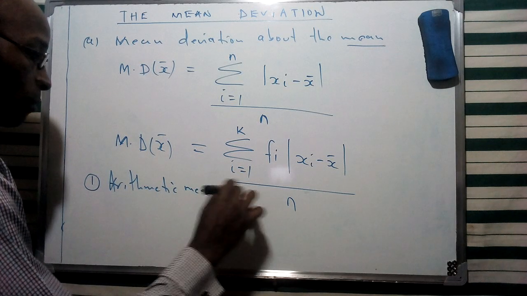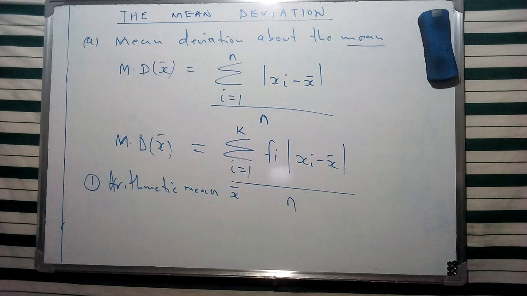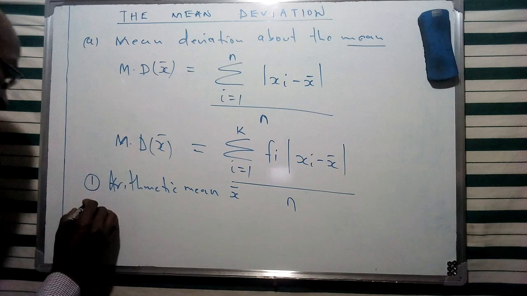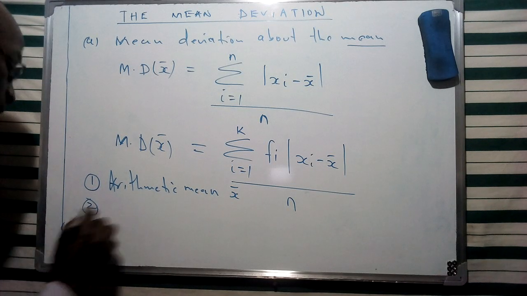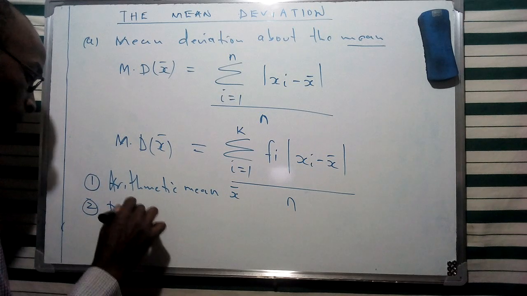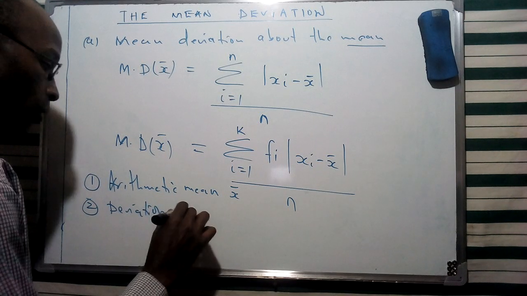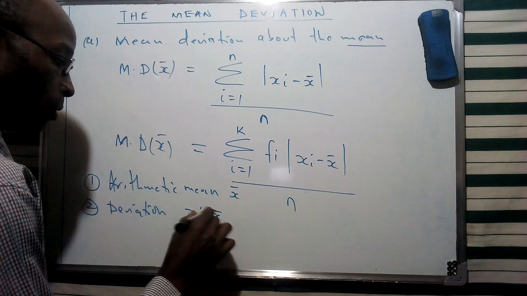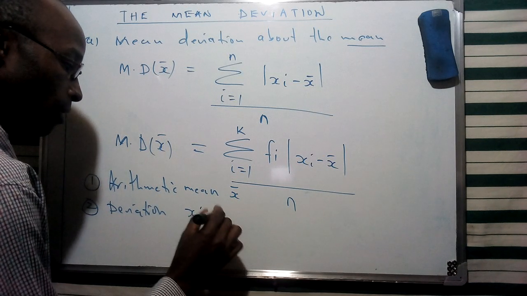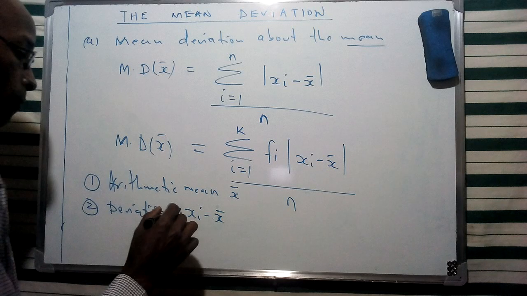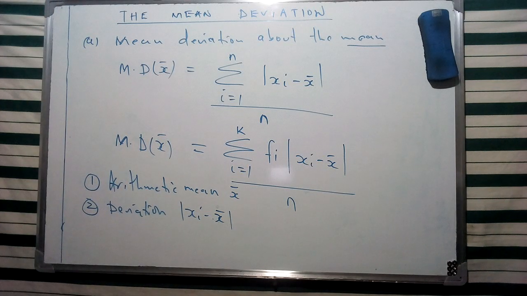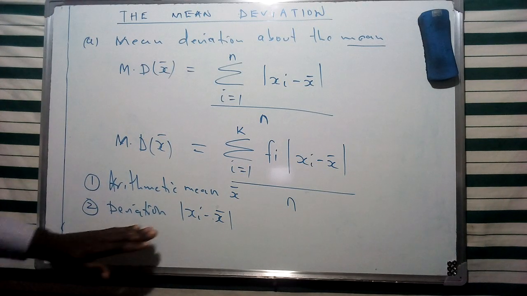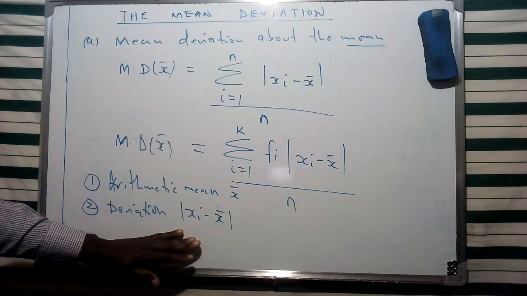Secondly, we find the individual deviations, xi minus the mean. This gives us the deviation of each reading from the mean.